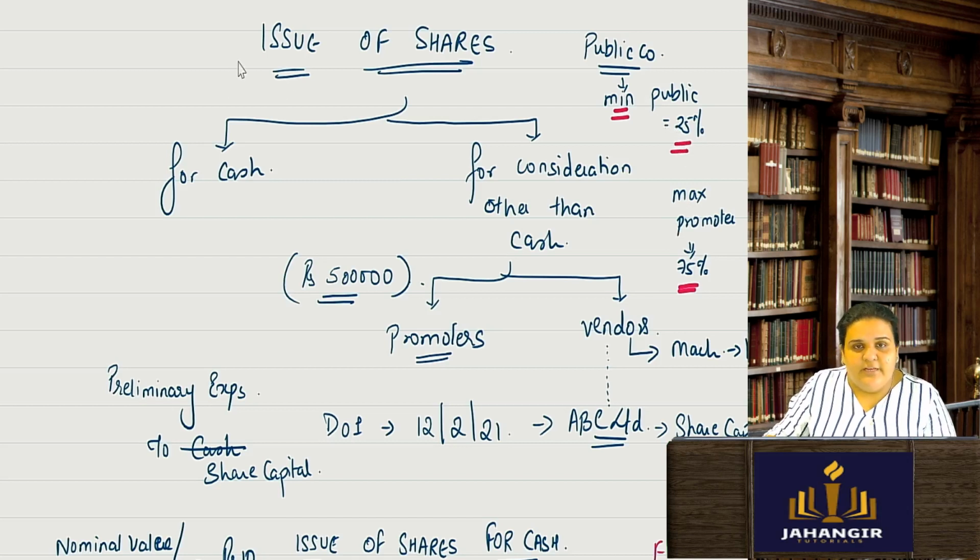Now in issue of shares there are two parts. One is issue of shares for cash, and one is issue of shares for consideration other than cash.